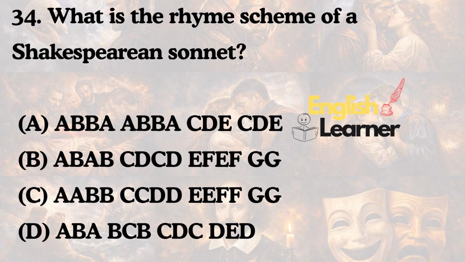What is the rhyme scheme of a Shakespearean sonnet? ABBA, ABBA, CDE, CDE; ABAB, CDCD, EFEF, GG; AA, BB, CCDD, EEFF, GG; or ABA, BCB, CDC, DED? The answer is ABAB, CDCD, EFEF, GG.